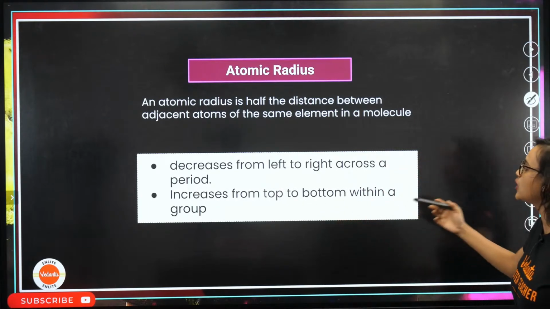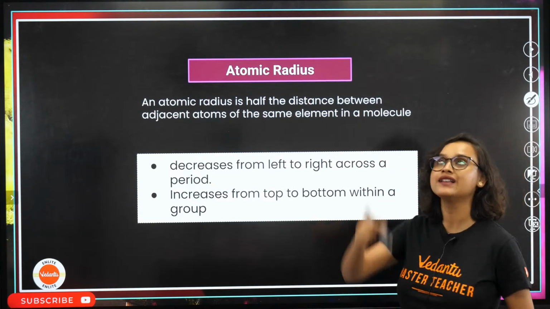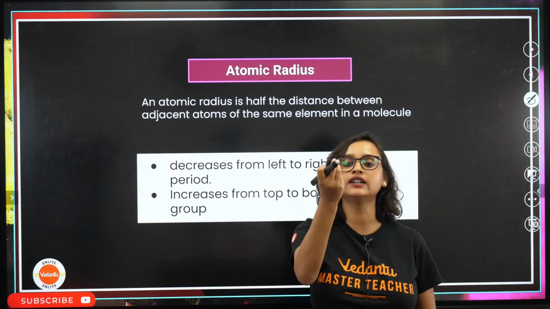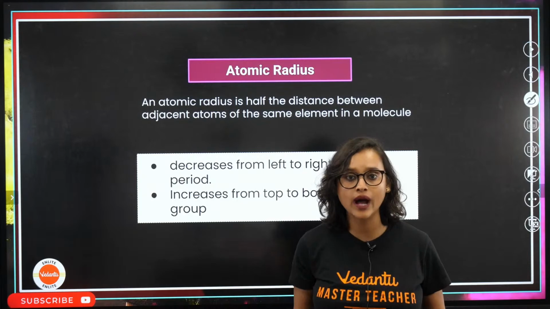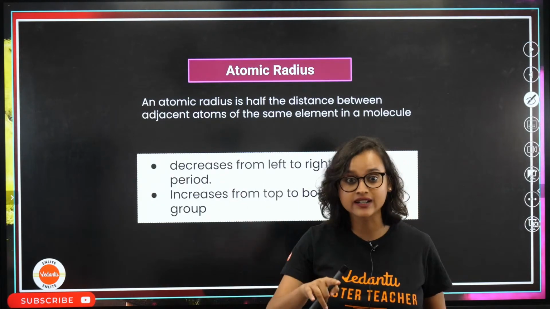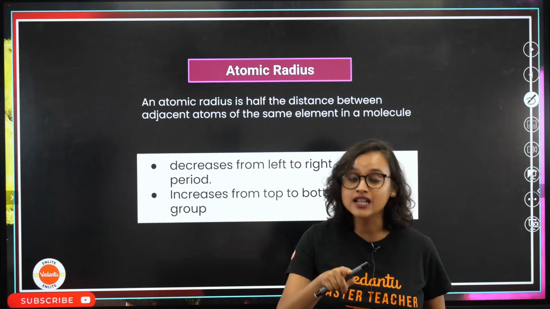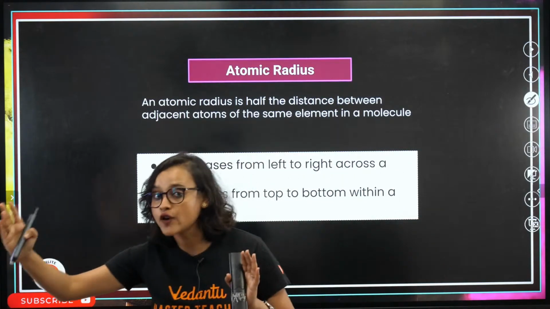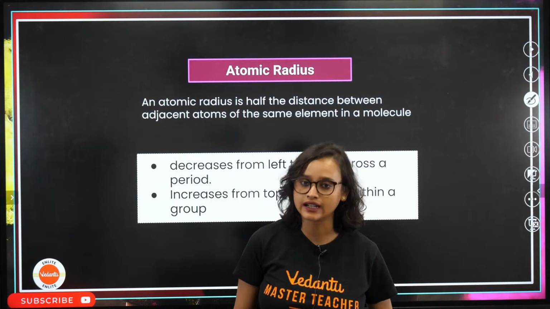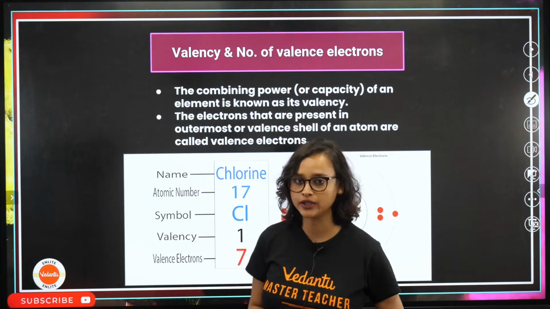Now, it increases from top to bottom within a group. As you go top to bottom, you see that atomic radius increases. Why? Number of shells also keeps increasing, which is why atomic radii increases. But as you go from left to right, it decreases. All right, moving on from here.